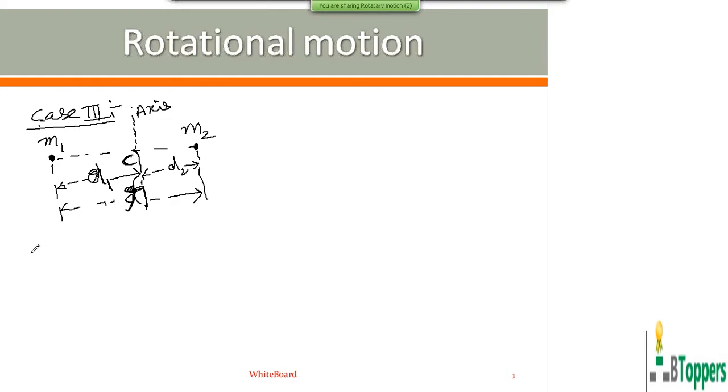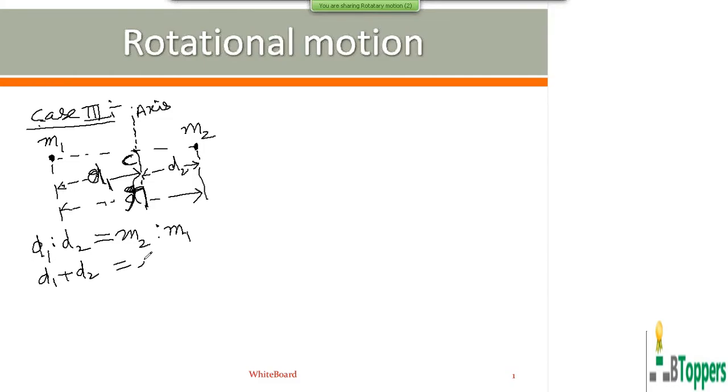As I discussed earlier, in the topic center of mass, for a system of 2 point masses, the center of mass of the system lies in between the 2 point masses on the line joining the 2 point masses, such that the ratio of the distances of the 2 masses from the center of mass of the system will be equal to the inverse ratio of their masses. So D1 is to D2 is M2 is to M1.